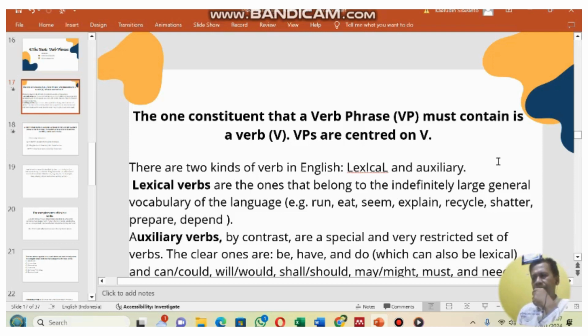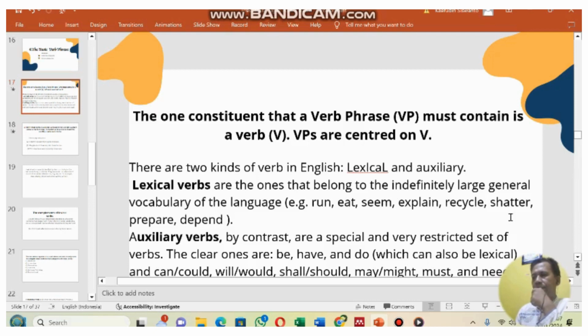Lexical verbs are the ones that belong to the indefinitely large general vocabulary of the language. Each: run, eat, sing, explain, recite, settle, prepare, depend. The next, auxiliary verbs, by contrast, are a special and very restricted set of verbs.